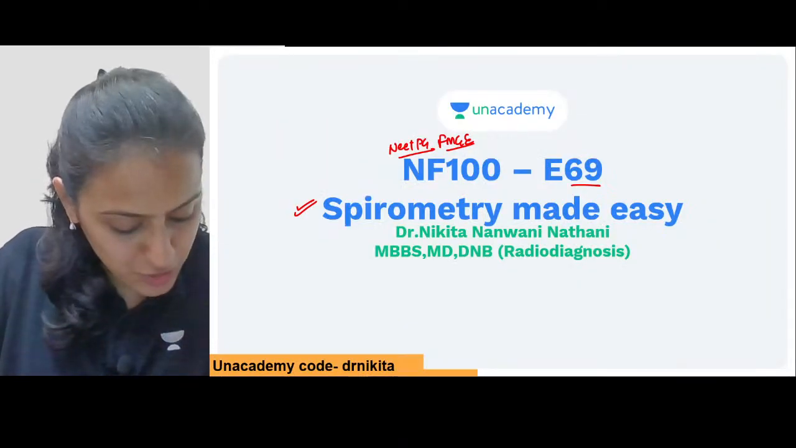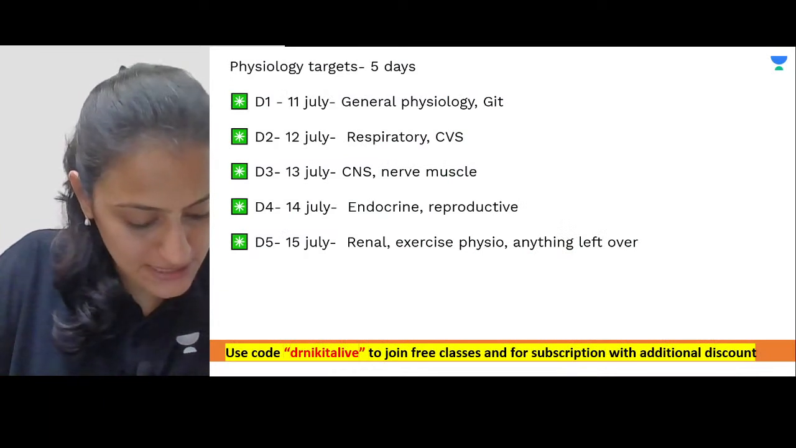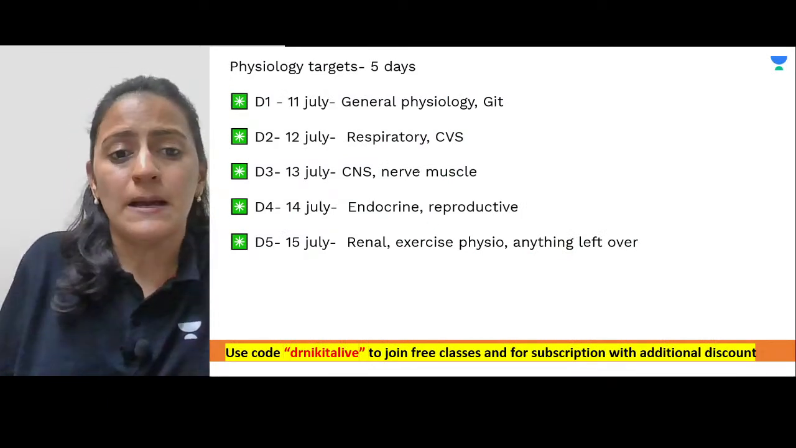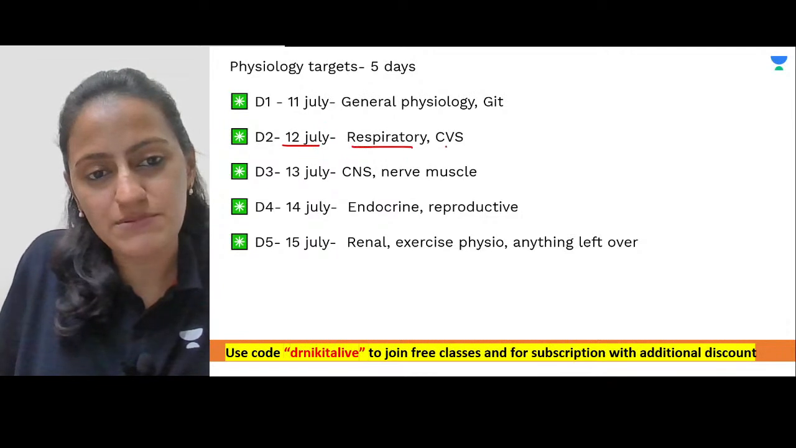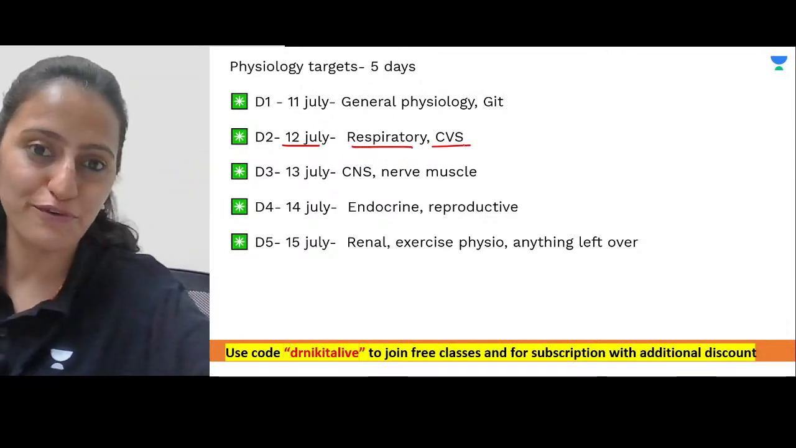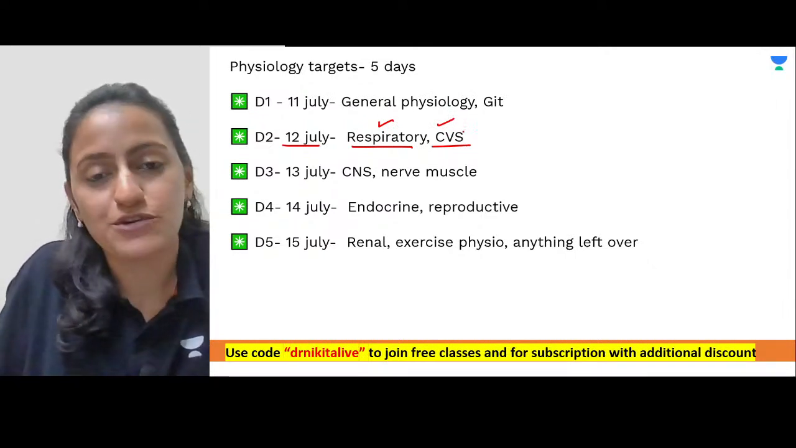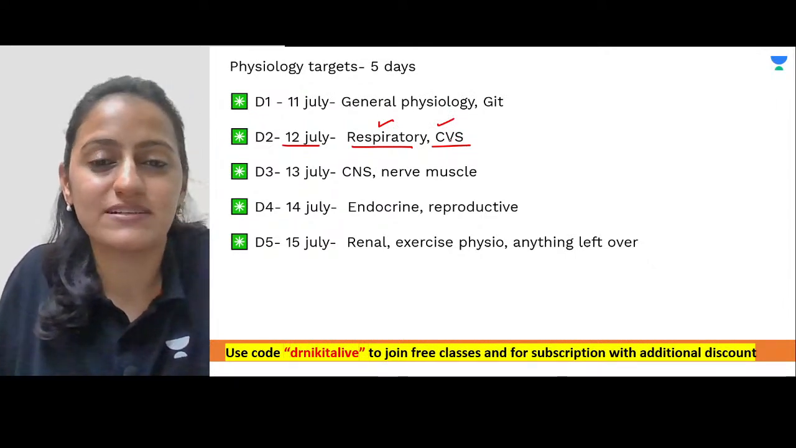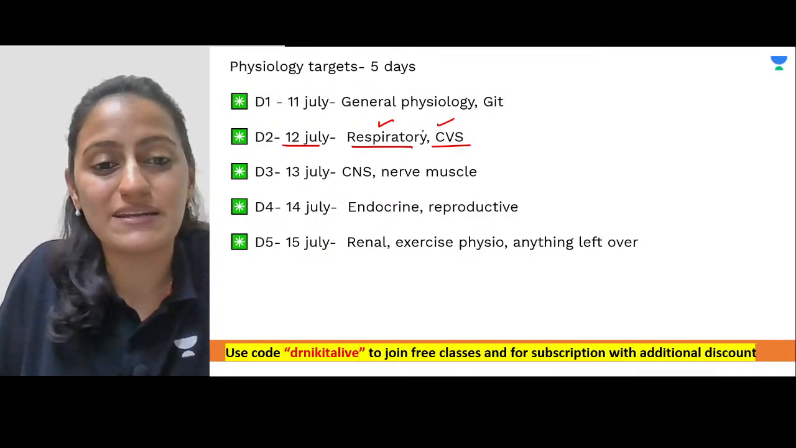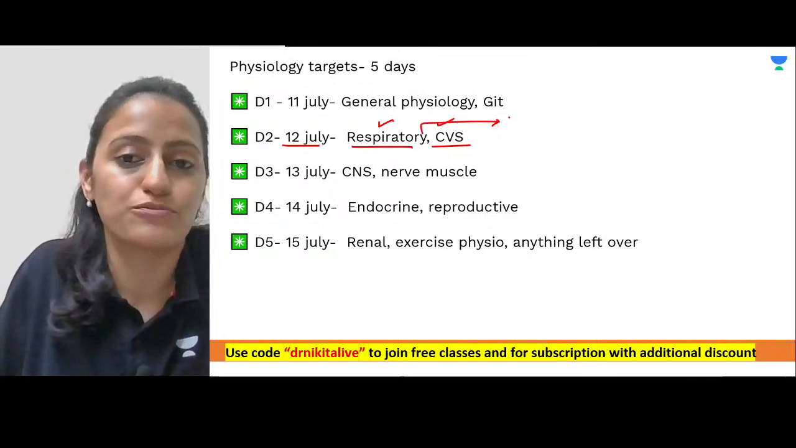Now, why are we discussing spirometry today? Because in our daily targets, the new timetable that we have started for you to follow, we have respiratory physiology and cardiovascular physiology. We have already done the cardiac cycle and Wigger's diagram today evening. So now we are doing respiratory physiology, that is spirometry.